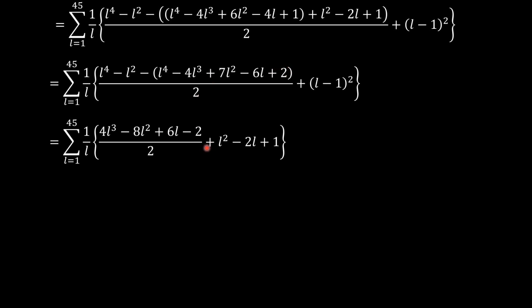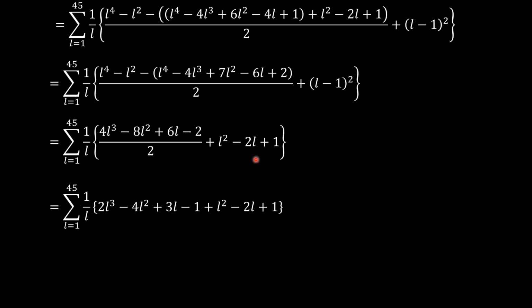Obviously divided by 2, we've expanded this to L squared minus 2L plus 1. So we divide this by 2, we get 1 over L times, we have 2L cubed minus 4L squared plus 3L minus 1.